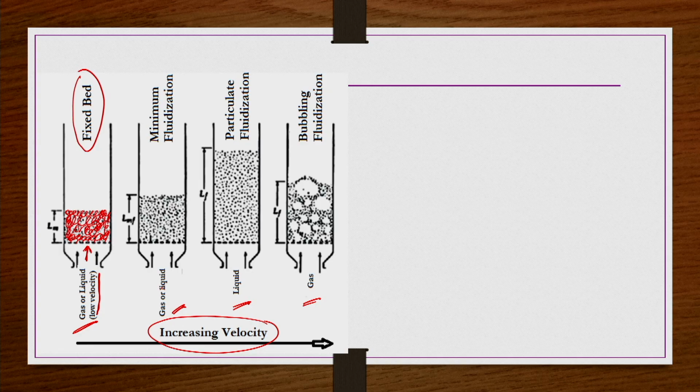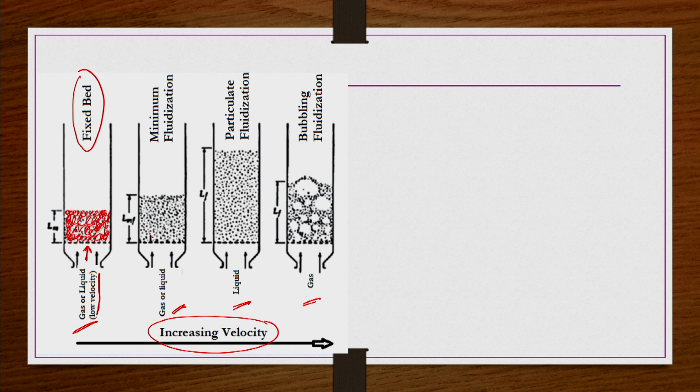Okay. Now, what do we do? We increase the velocity slightly, so that the particles move apart from each other. When the velocity is increased, the kinetic energy of the fluid is sufficiently high to disturb the packing structure.